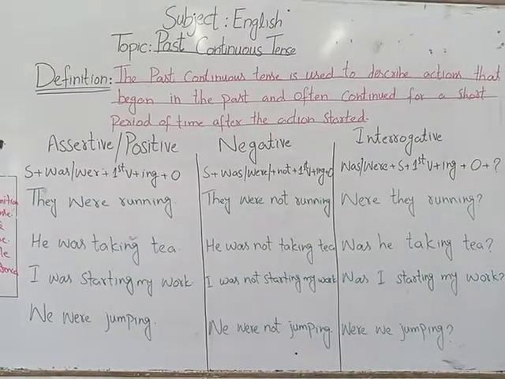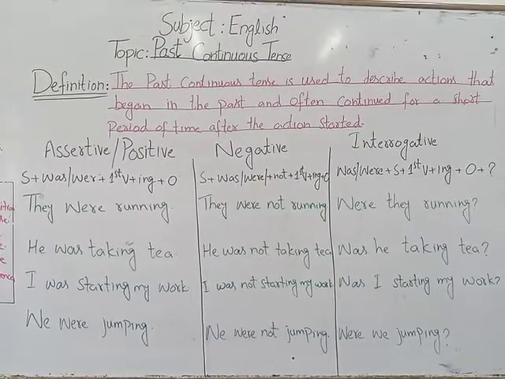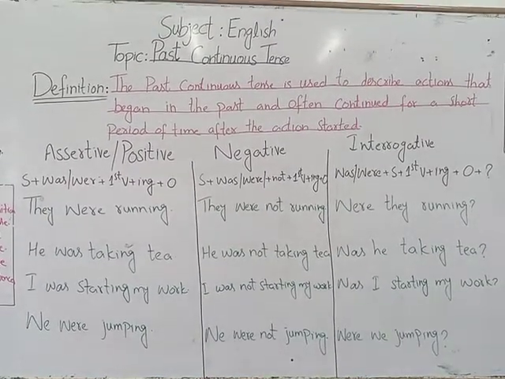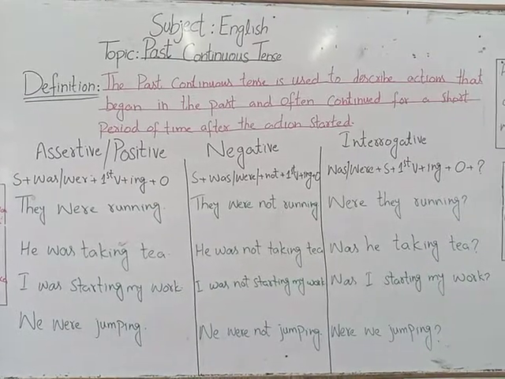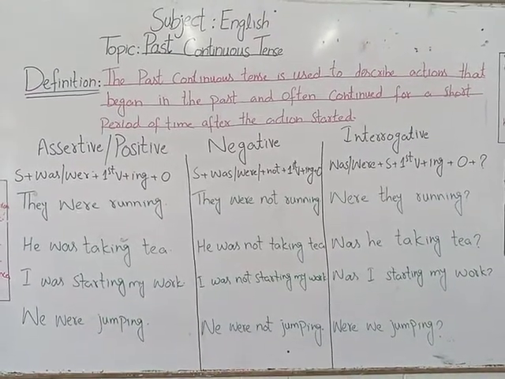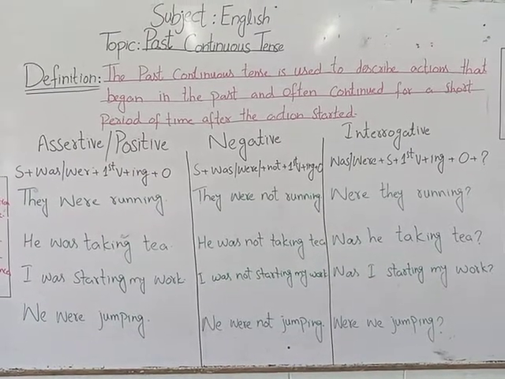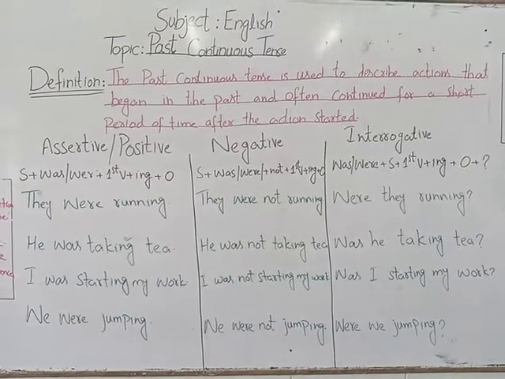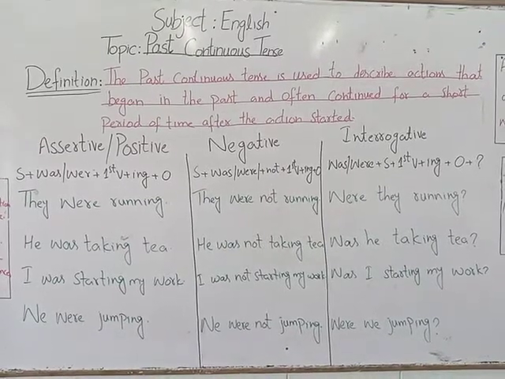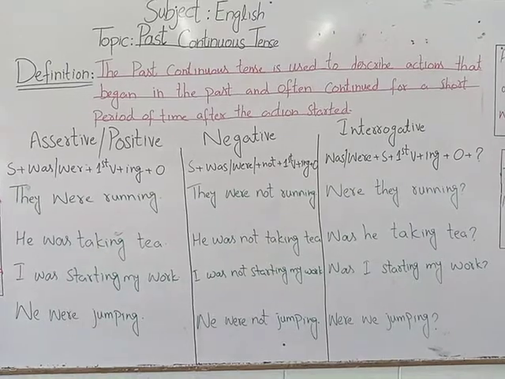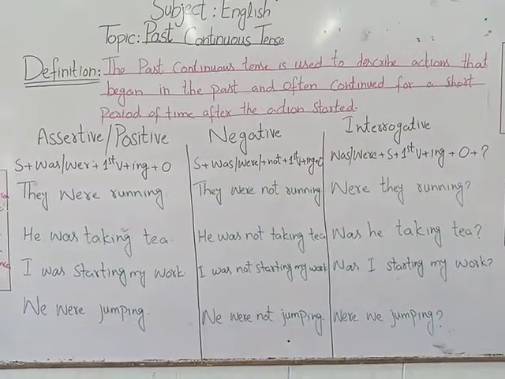In negative sentences, subject plus was/were plus not, meaning was not, were not, plus first form of verb plus ing plus object. In interrogative sentences, was and were will be at the beginning of the sentence, then subject, first form of verb plus ing, plus object and a question mark.